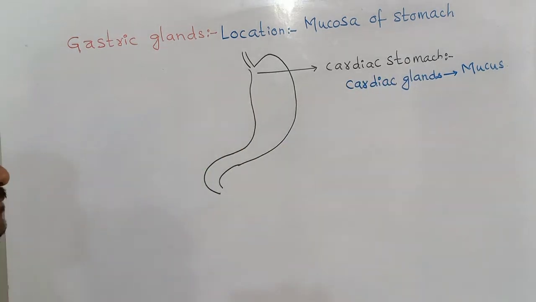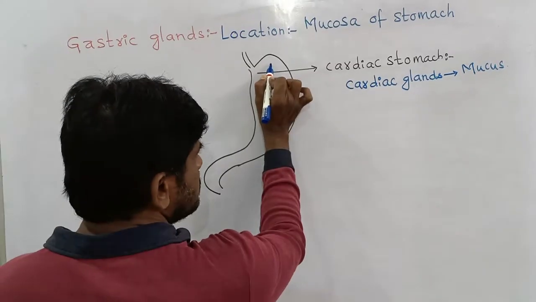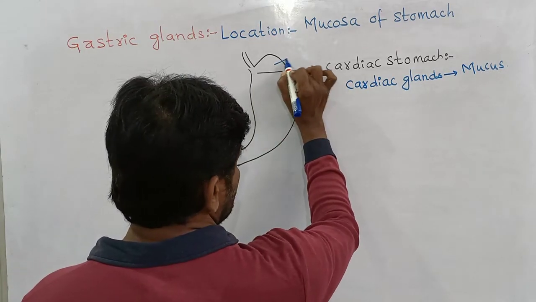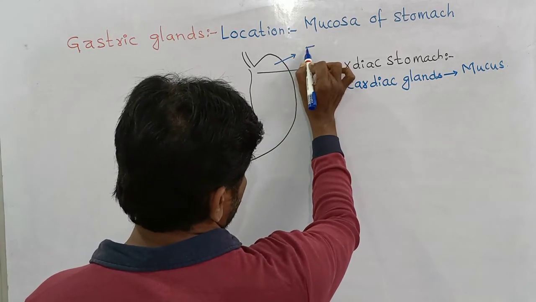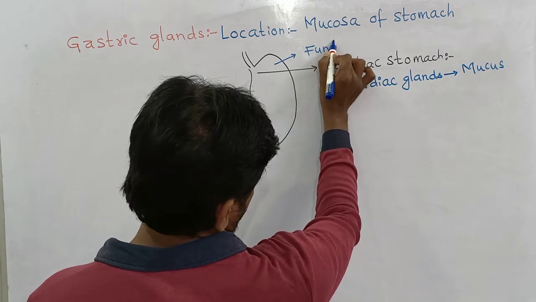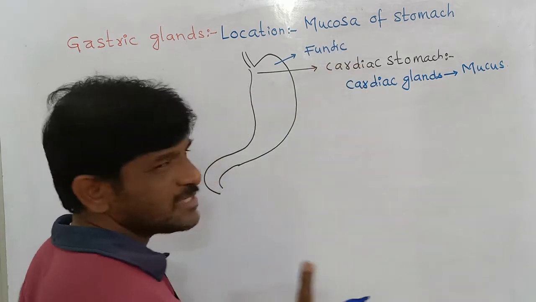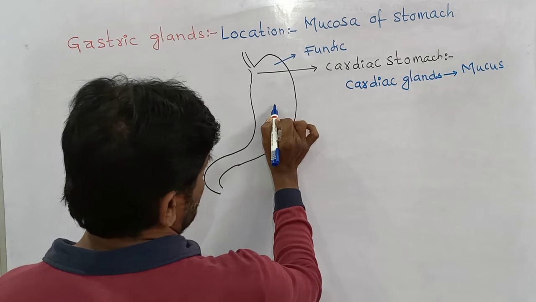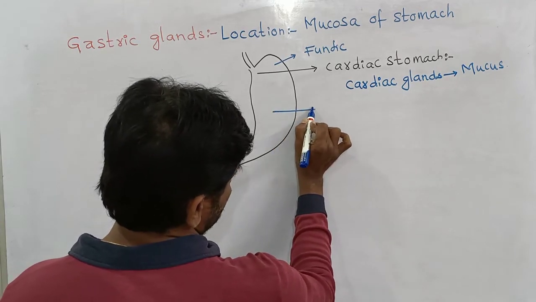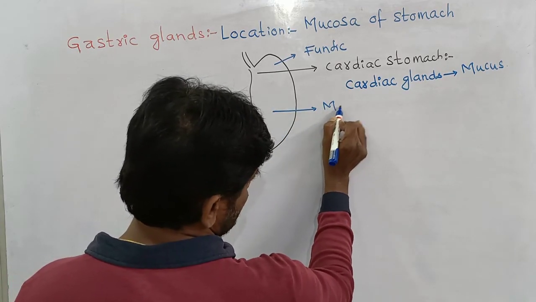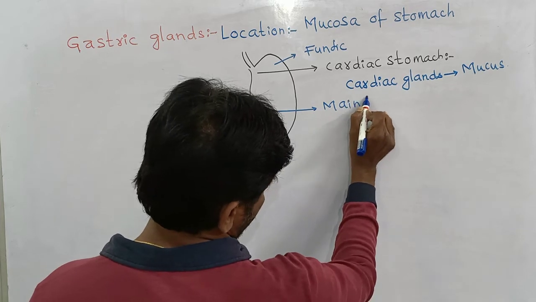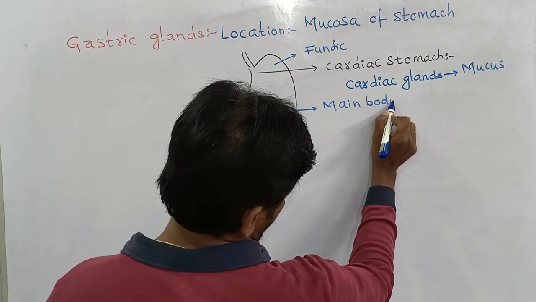The next part of the stomach is the fundic region, the fundic stomach, which also secretes mucus. And the next part of the stomach is the main body.